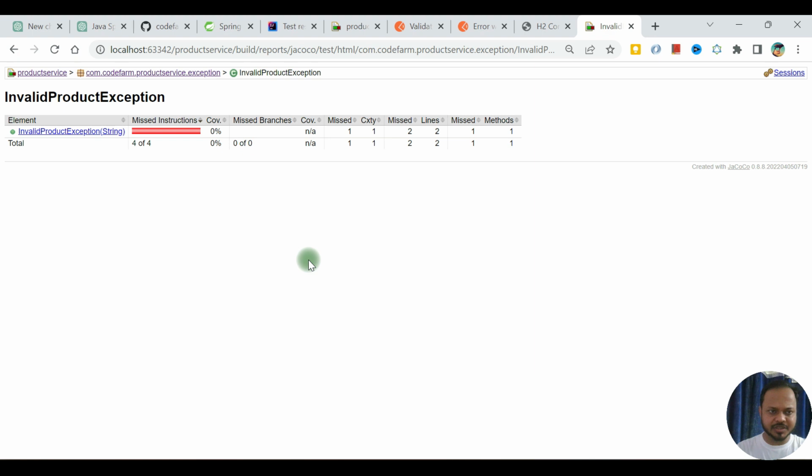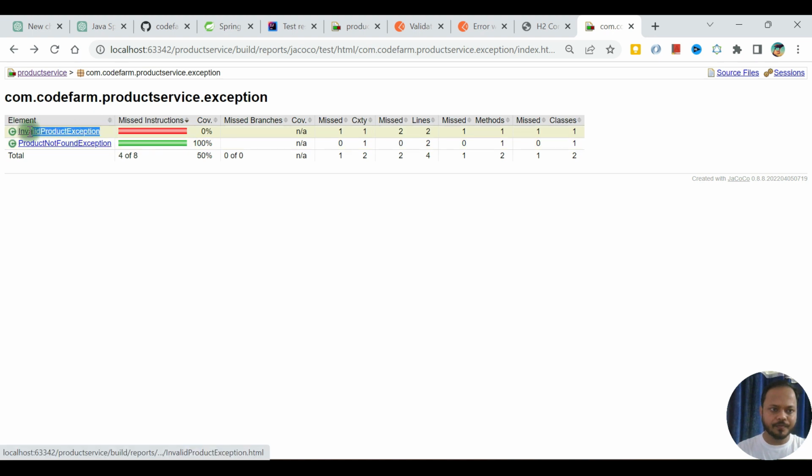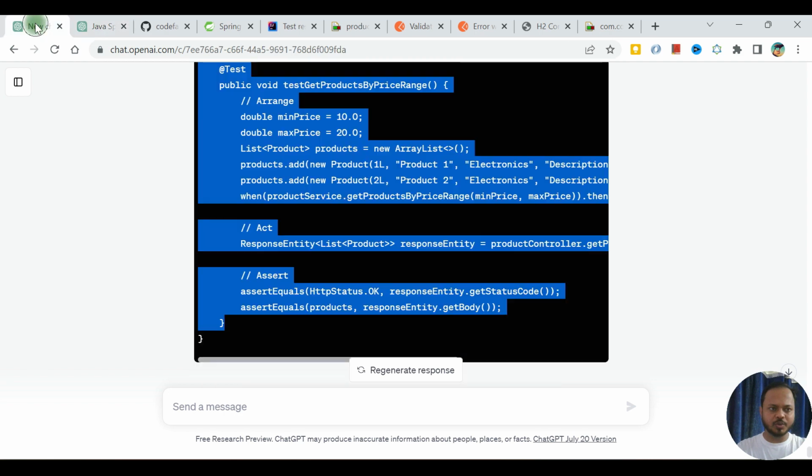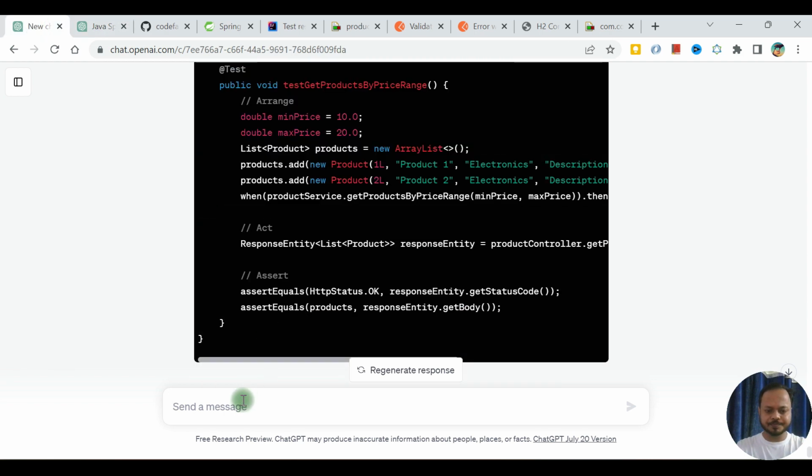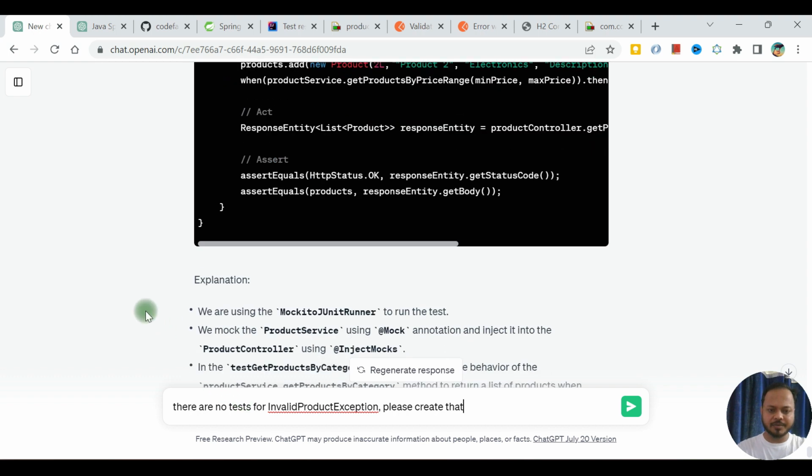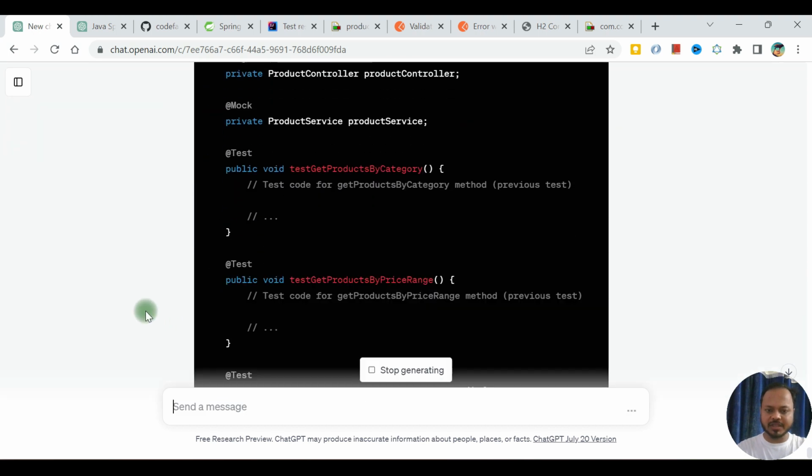Exception, invalid product exception. There is no test case for this one, so ask ChatGPT to do this also. This is basically the use case when there is an invalid product exception, because your code is throwing that somewhere, right?